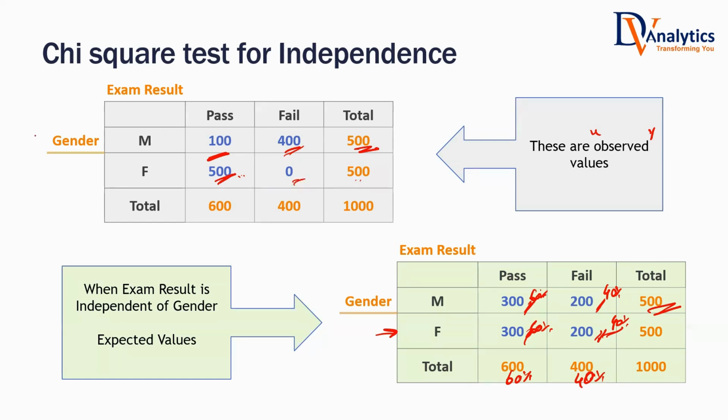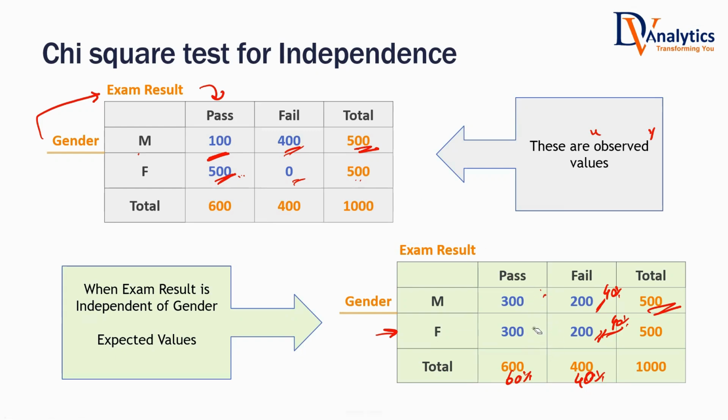Tell me, gender and exam result, pass or fail in an exam, does it really depend on the gender, or do you think gender has no role to play? What do you think? There is a role. Gender is an impactful variable. Do you agree with that? If a particular student is female, there is a very high chance that she will pass. If a particular student is male, there is a very high chance that he will fail.